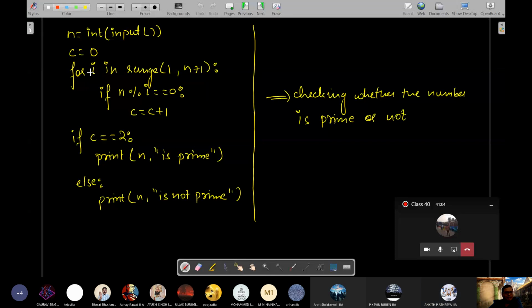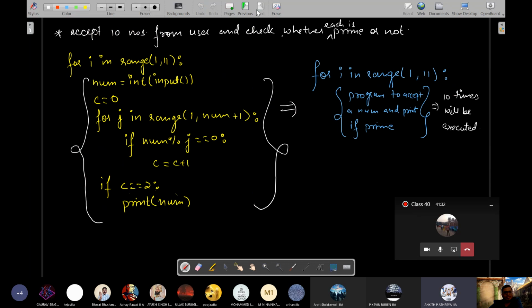If I had written J here in the same program, here J and here J, would there be any difference? No, sir. So there in I, every time one number was coming from 1 to that number, and each time we were checking whether that number divides it completely or not. If it is dividing, then it is a factor, right? Yes, sir. So similarly here, I could not use I because the variable I was already being used for repeating this process 10 times.